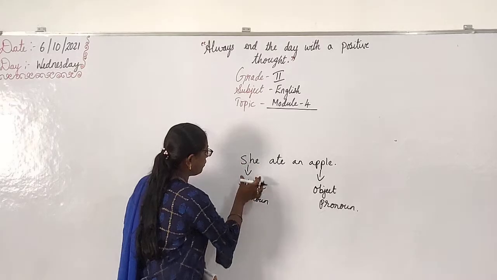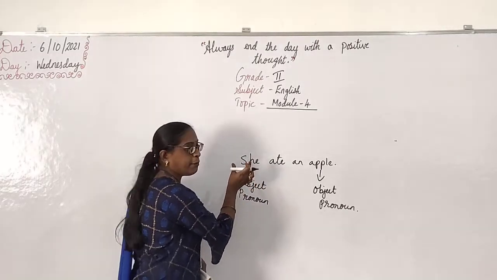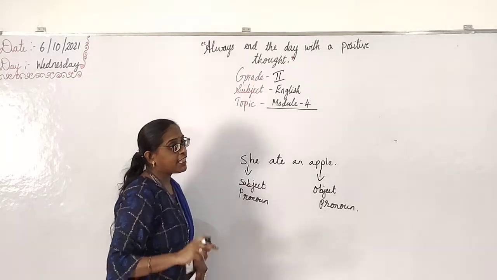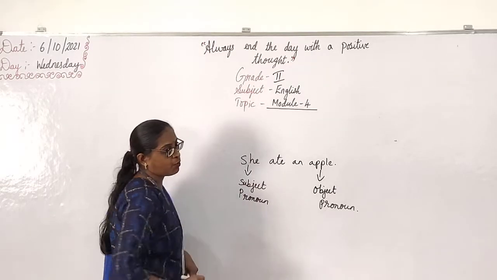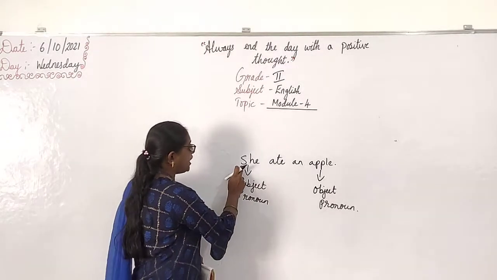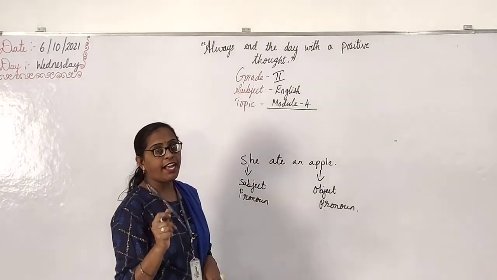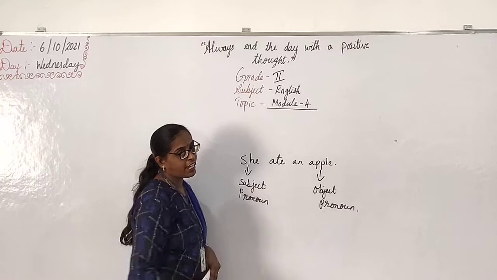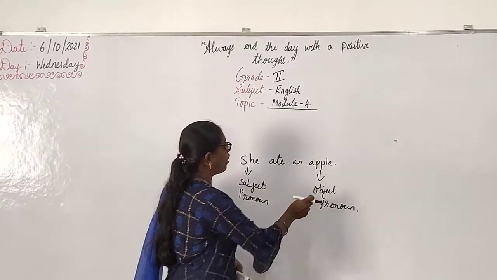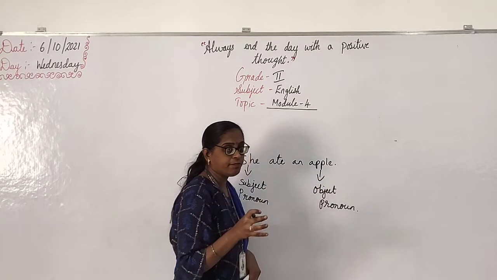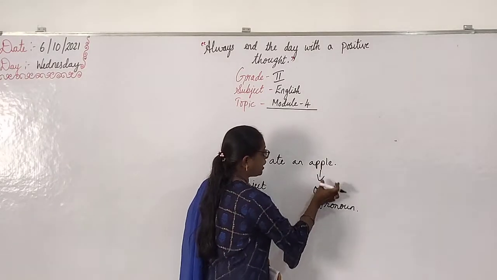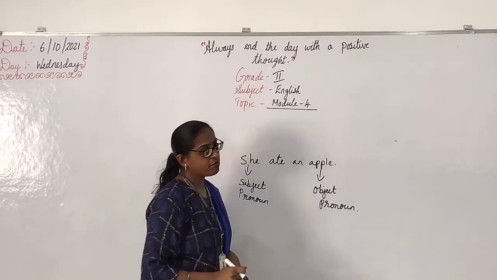This is a subject pronoun, which you use instead of a naming word. Examples: she, he, I, we, this. These are all subject pronouns. Then object pronoun: any object, thing or animal comes under the object pronoun.